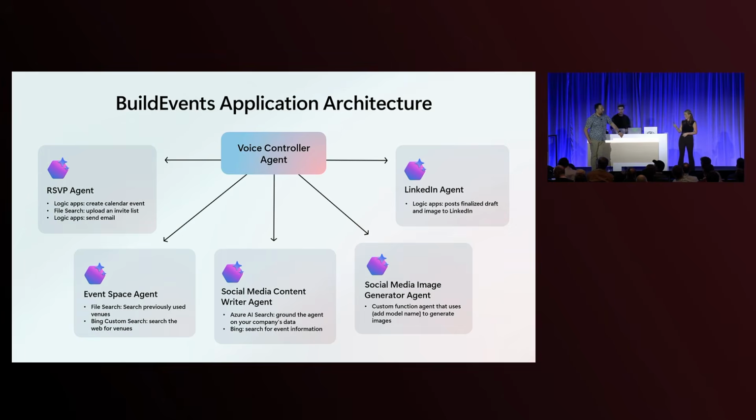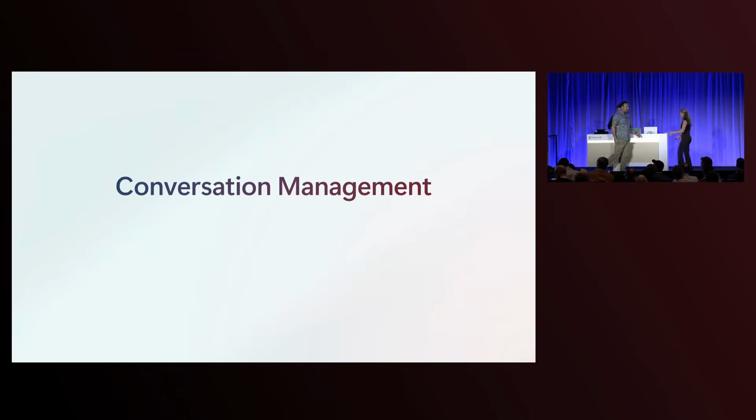All right, so let's talk about conversation management, because we needed to make sure that when she talked to it, it would always talk back, number one. And as you were watching it, notice that it was doing multiple things: I started this thing, I started that thing, anything else you want to do? So we had to figure out a way to have her talk to it, have it tell other agents to do work, and then understand that the work was done. Does that make sense? And that feels tricky, right?